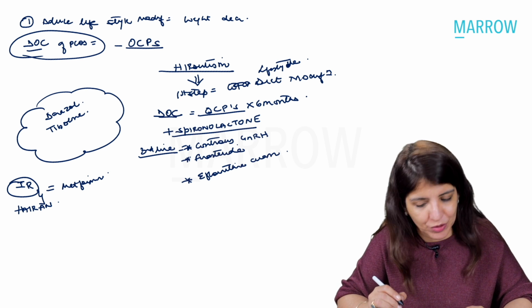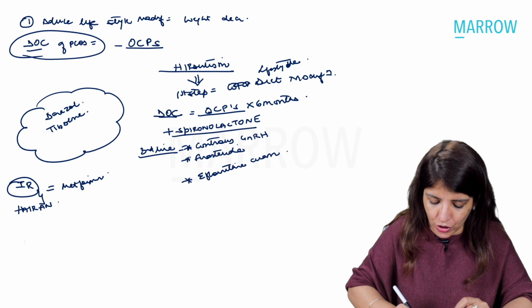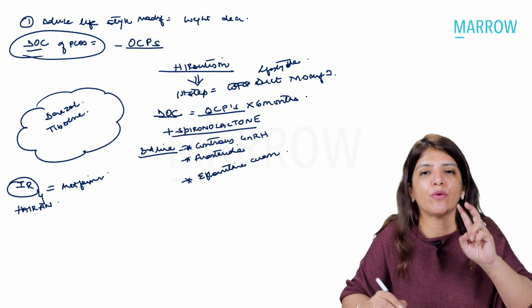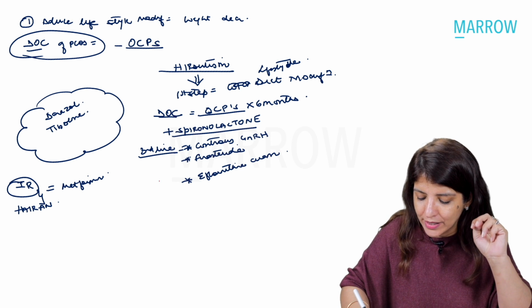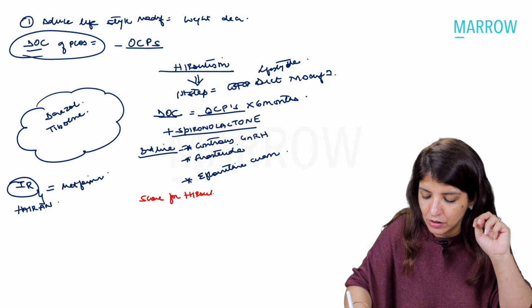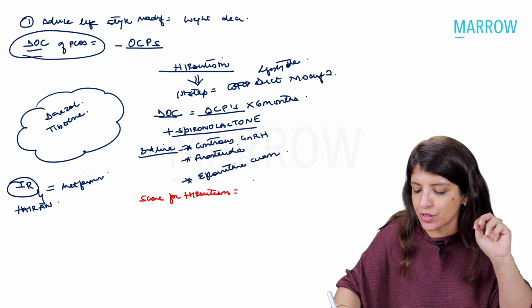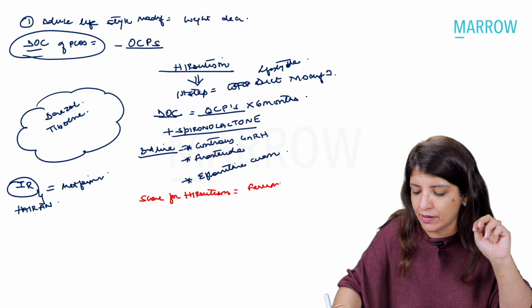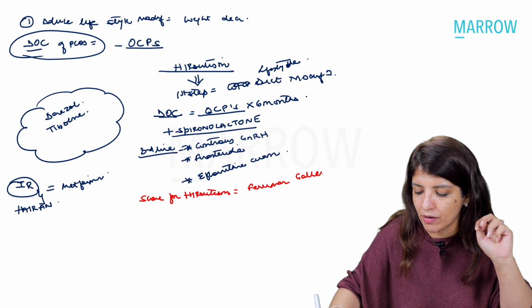Right? Now over here, for your central institutes, I want you to know 3 scores. One is the score for hirsutism. The scoring system for hirsutism is the Ferriman-Gallwey score.